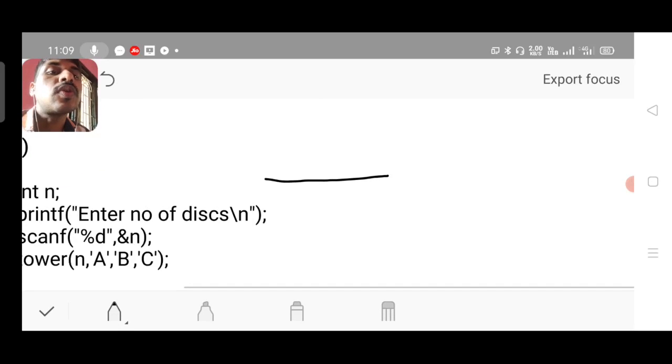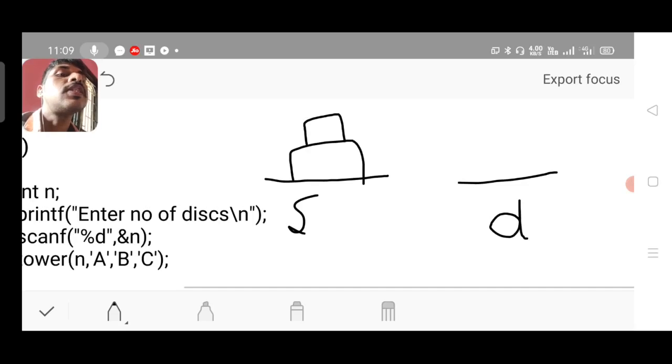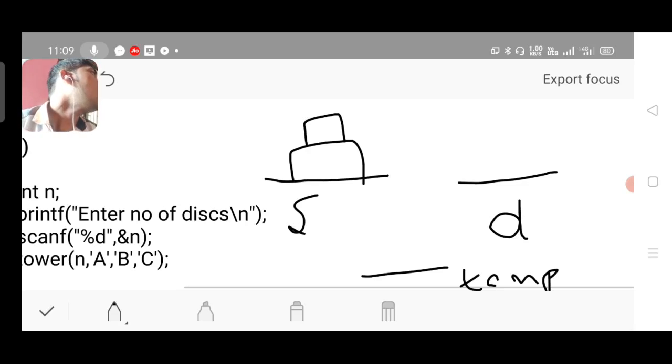So here is the source location. This is the tower with 2 disks. This is the source, let S be the source. Here is the destination, and one more location, temp, I am taking for the sake of computation. At a time you can move only one disk, and a smaller disk should be placed on a larger disk only. You should not place a larger disk on top of a smaller disk. Please remember this.